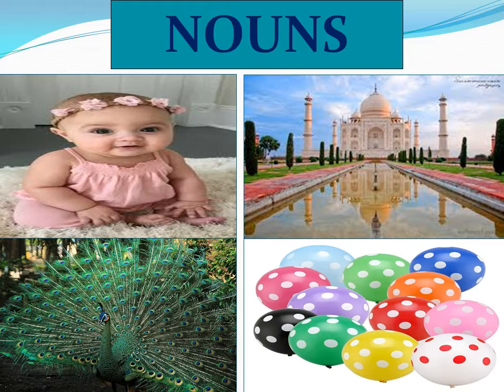And here you have Taj Mahal. It's the name of a place. Beautiful place. And then peacock, a beautiful animal. And balloons, beautiful things. So whatever names we have, girl, Taj Mahal, peacock, balloons, all the names are called nouns.